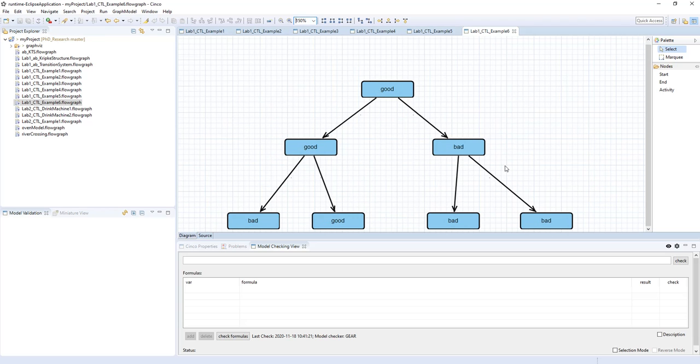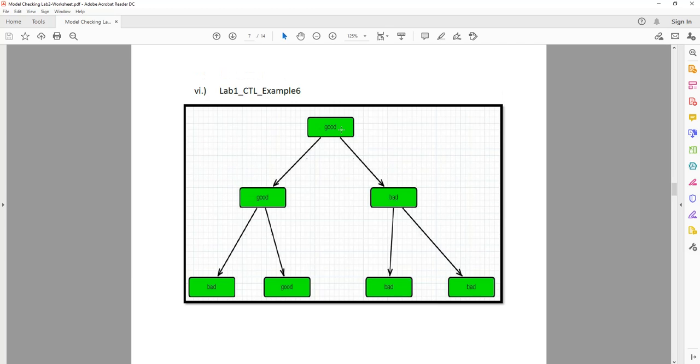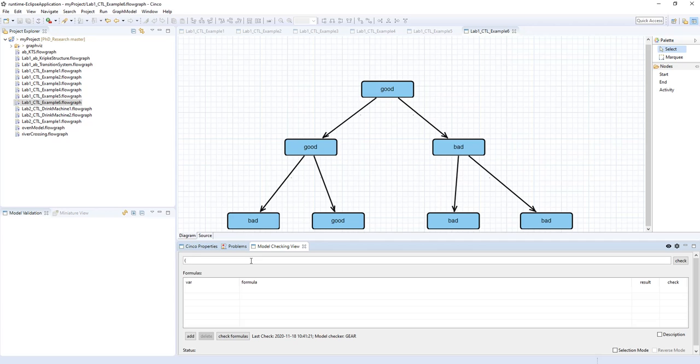Now, question 6, you notice it's the exact same model. We have good, good, good, and bad, bad, bad, bad. But now the goods are all green. So, instead of doing a strong until, we do the weak until. Good, bad. But this says the second property, bad, does not have to be found if good is always true. And you see, yes. So good, good, good.